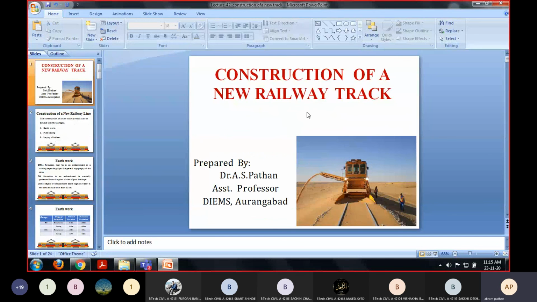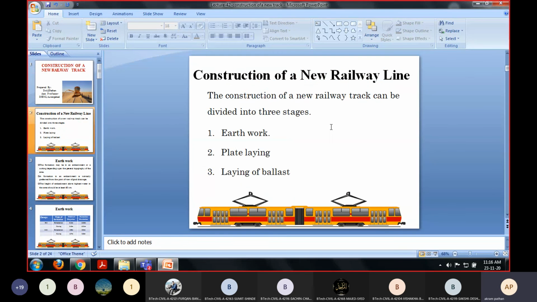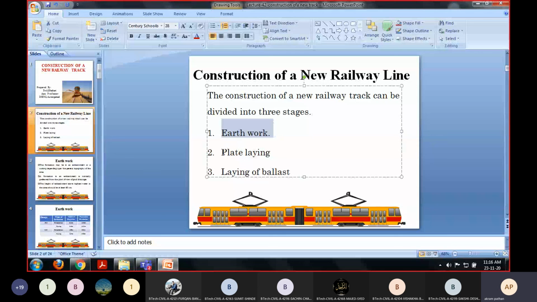So one question is for 8 marks or 7 marks in the end semester examination. The question is like this: what are the aspects we have to consider while constructing a new railway track? Describe in detail the various stages in construction of a new railway line. So we have to write down first earthwork, then plate laying, and the ballast laying.